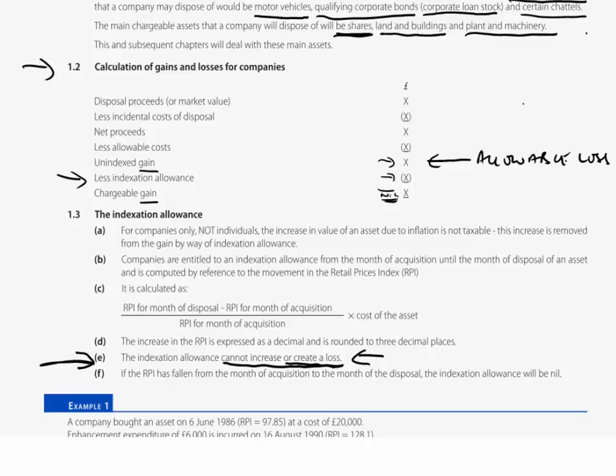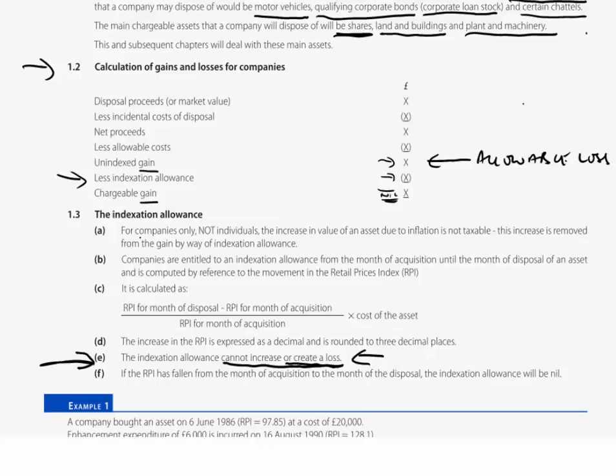But most of the disposals that we will have to deal with in any exam question or questions will involve, no doubt, gains. So we do then have to compute that indexation allowance. Even if we end up with a nil gain, we have to calculate the indexation allowance. So what have we got? Section 1.3 here.